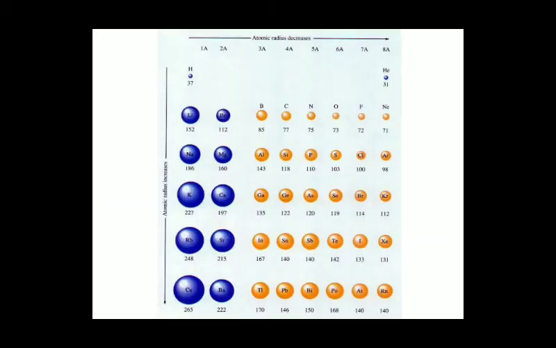As you can see in this image, down the group, lithium, sodium, potassium, the size is increasing, whereas along the period, boron, carbon, nitrogen, the size slightly decreases, which means from left to right the size decreases. From top to bottom, or down the group, the size increases.